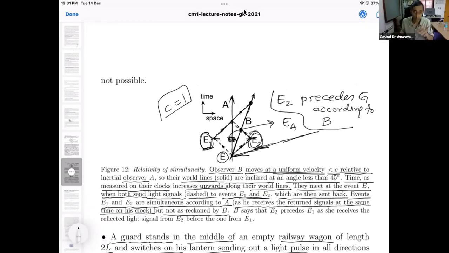Like for a random trajectory with a slope of more than 45 degrees, he sends out a light ray, and it never reaches back to it. So does that mean that E2 never happens for that particular trajectory? It's just a hypothetical question. No, I haven't quite followed the question, but the long and short of it is that we are not aware of any scheme by which A can send a signal that has such a world line.